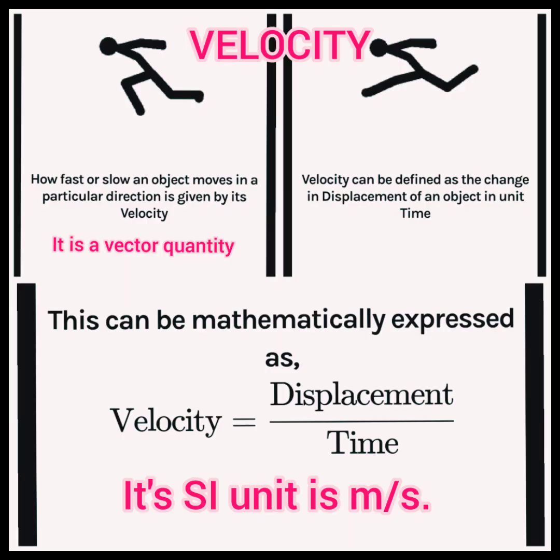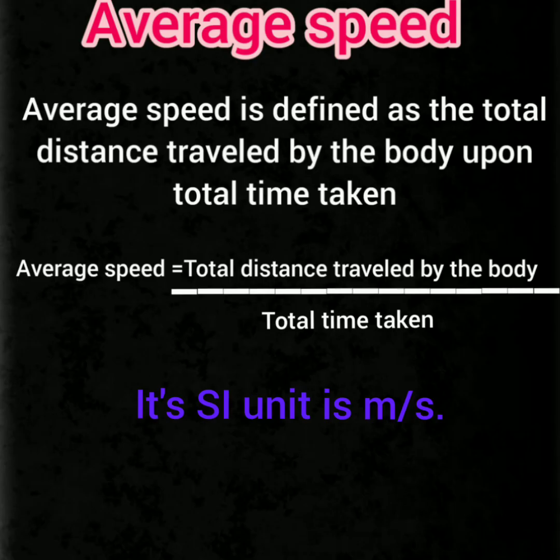On the other hand, how fast or slow an object moves in a particular direction is given by its velocity. Velocity can be defined as the change in displacement of an object in a given amount of time. It is a vector quantity because it tells us the direction along with the speed. Mathematically, it is written as displacement upon time and its SI unit is meter per second.